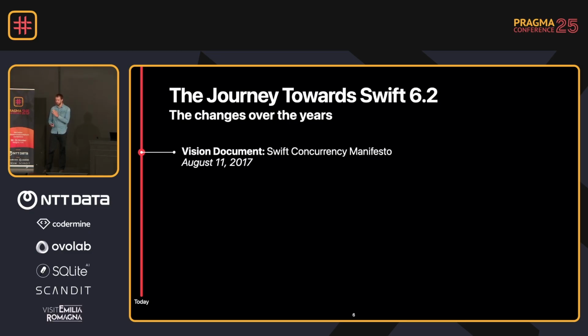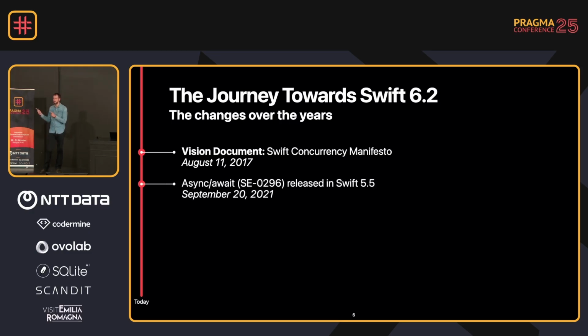I remember seeing this vision document in 2017, and I was like, hell yes, you know, no more closures. And I started to look forward to it, and then WWDC happened, and then WWDC happened again, and again. It took way too long, isn't it? But we finally got it, and this is very much the start, right?